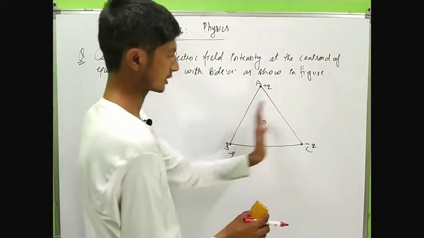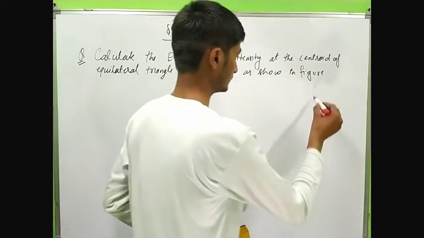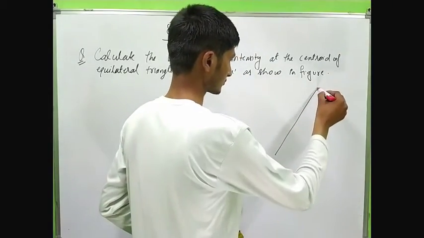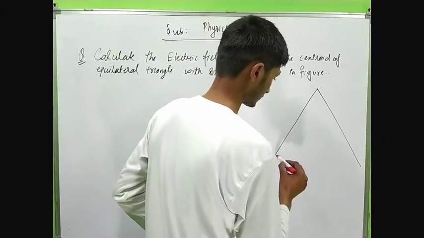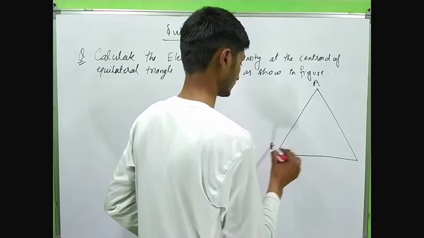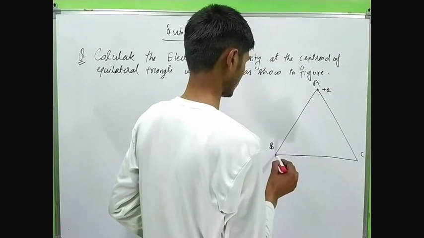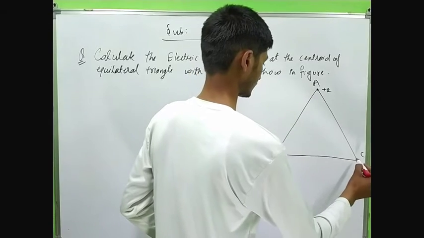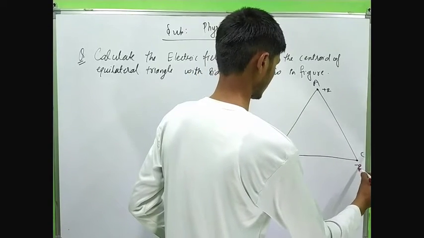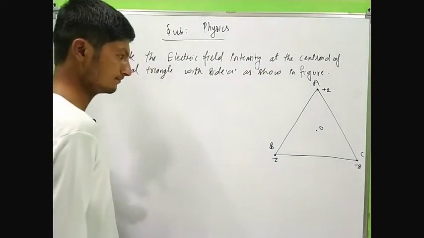Now just I am putting the diagram aside. Okay.